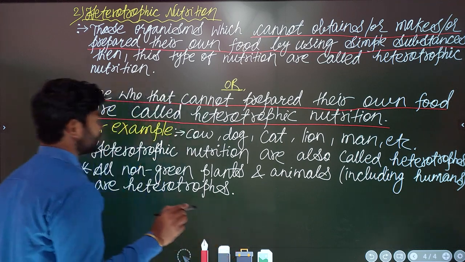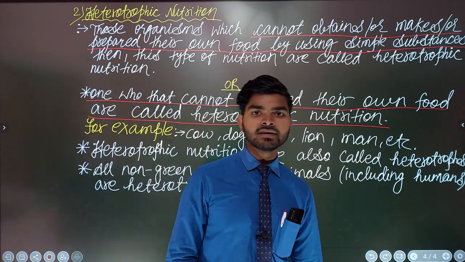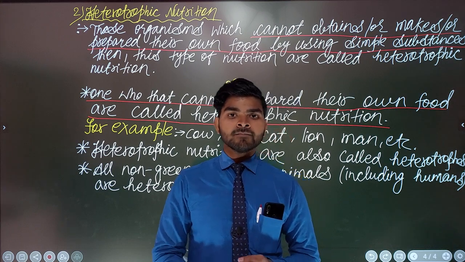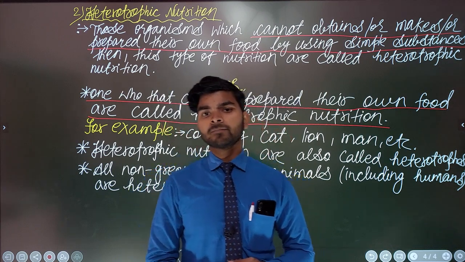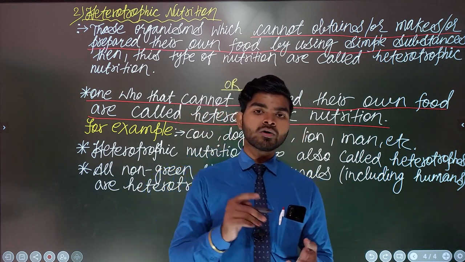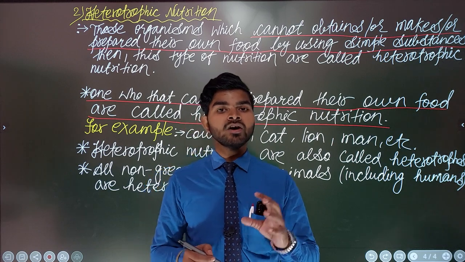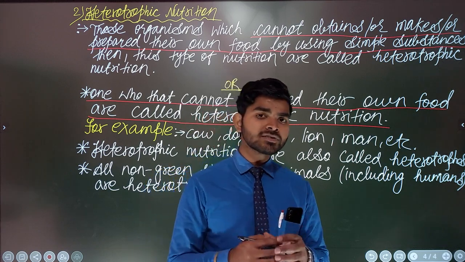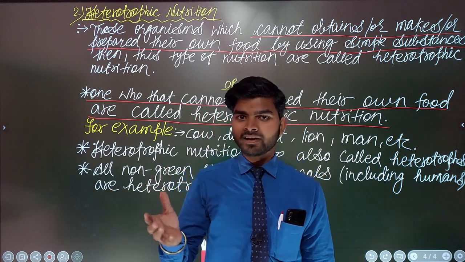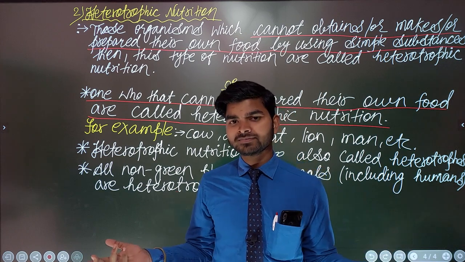Concept clear? Now, what about this? Any organisms that get nutrition by heterotrophic nutrition are called heterotrophs. One who gets energy or nutrition by heterotrophic nutrition is simply called a heterotroph. For example, I am a heterotroph, you are a heterotroph, we all are heterotrophs.